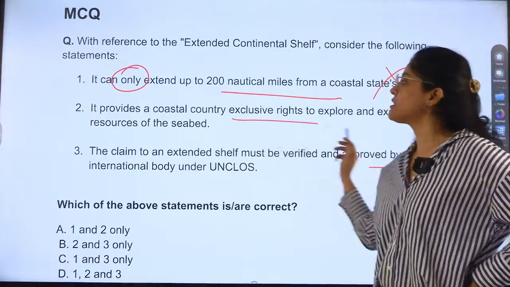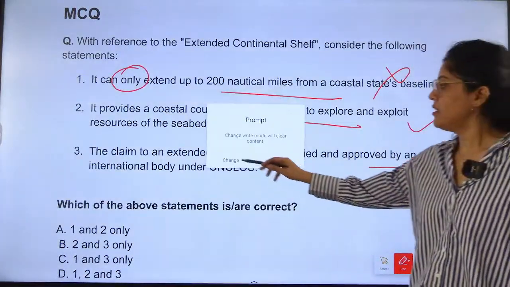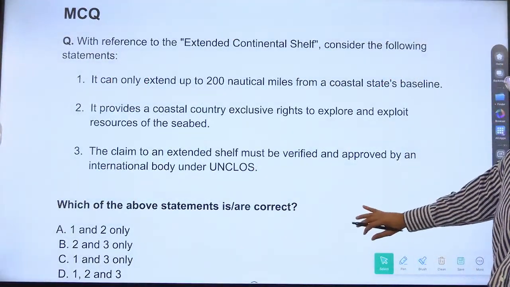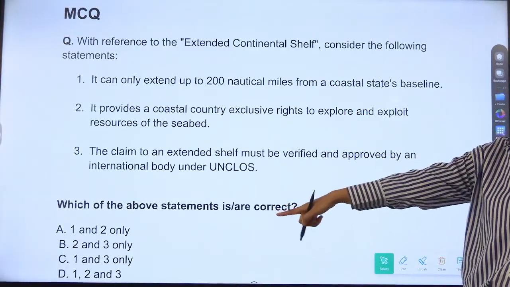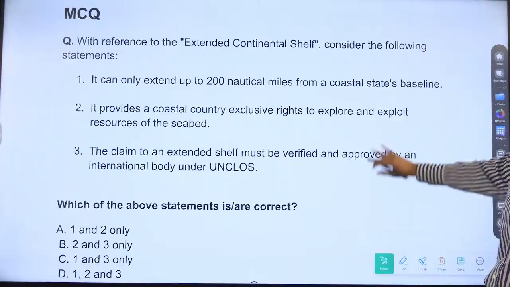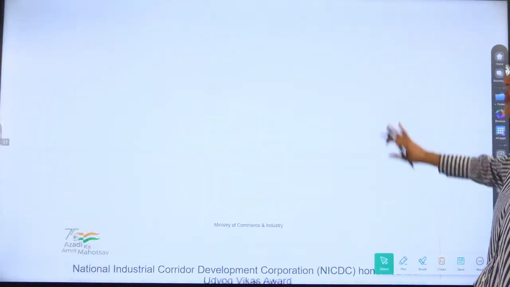It provides a coastal country exclusive rights to explore and exploit resources of the seabed. Is it correct? The answer is very easy. The first statement is wrong, so you can say that B is correct. 2 and 3 are correct, right? So it extends beyond 200.